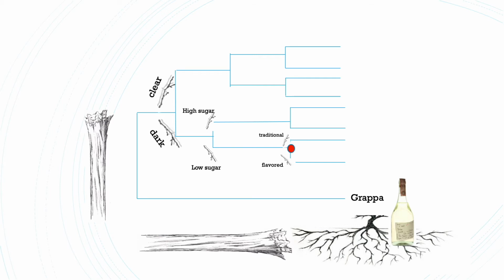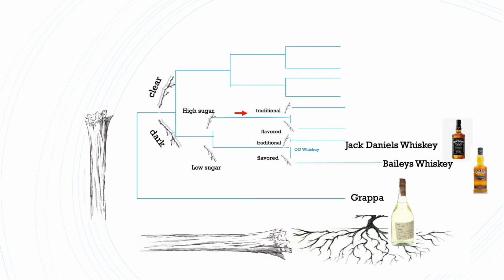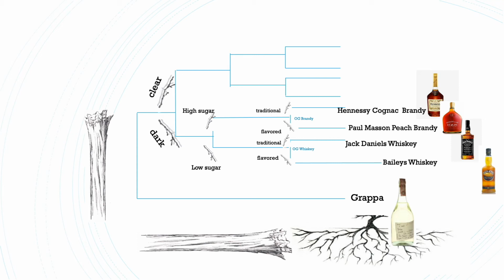From the less sugary dark liquor came the first whiskey. From there, companies like Jack Daniels have curated their best traditional whiskey, and other companies like Bailey's have curated their own whiskey that has hints of Irish cream flavoring. The highly sugary dark liquors went through a similar evolution, where cladogenesis led to the branching point of where brandy had evolved. The original brandy is the most recent common ancestor to the now available Hennessy brandy, which is a more traditional brandy called cognac, which split from Paul Mason's peach-flavored brandy.